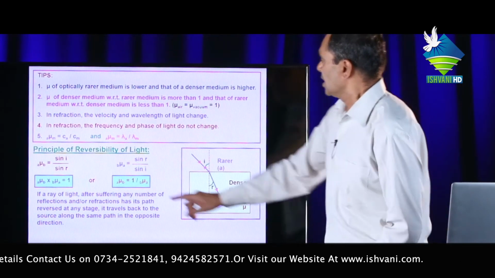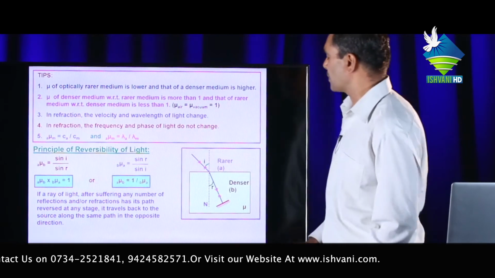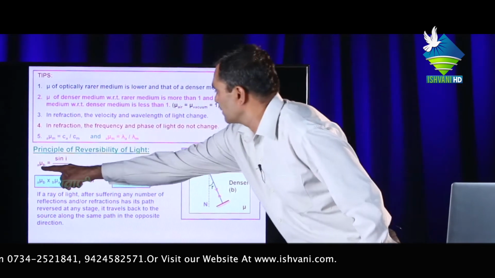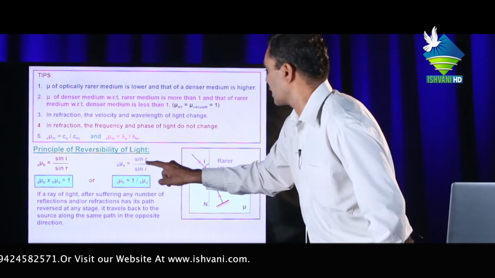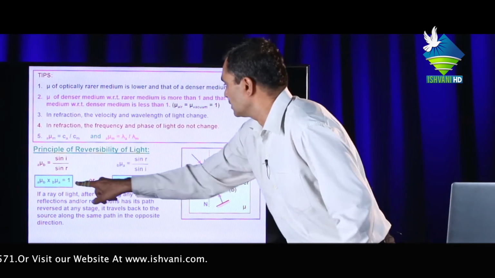If both equations are multiplied with each other, then A mu B into B mu A equals sin i upon sin r into sin r upon sin i. Both cancel, it should be 1.